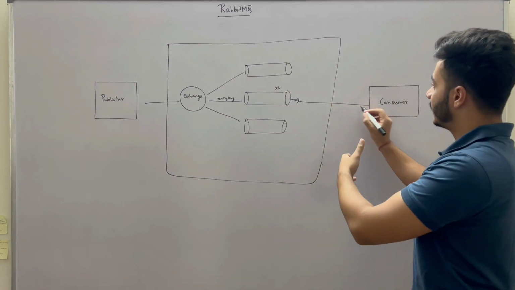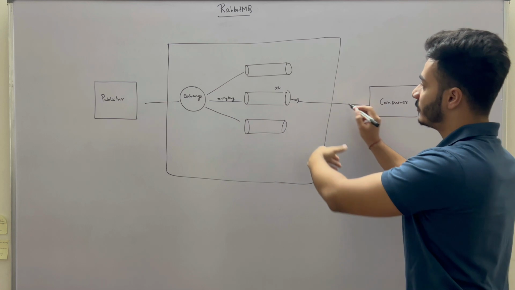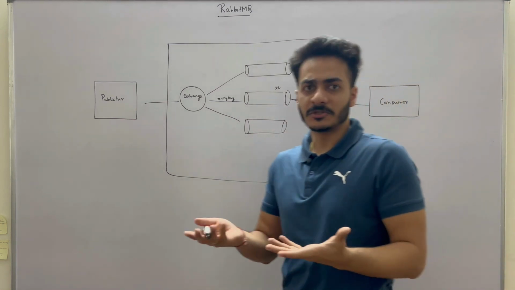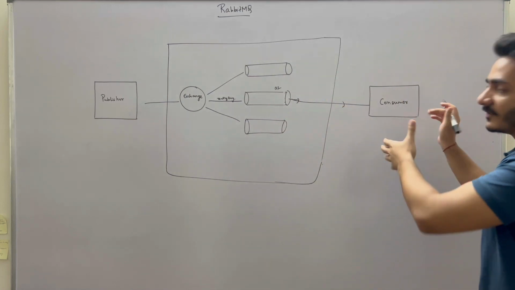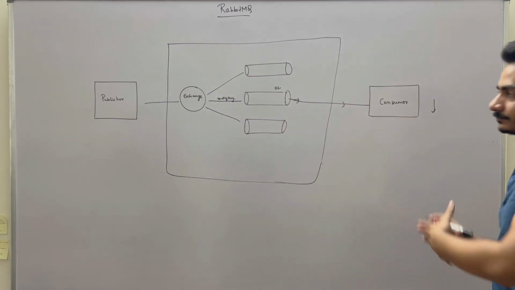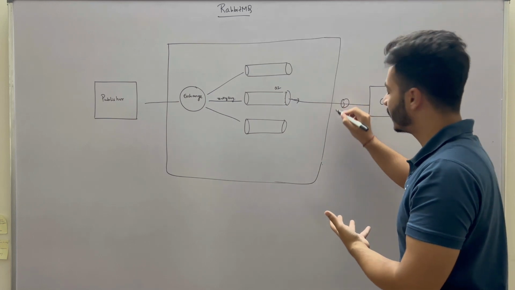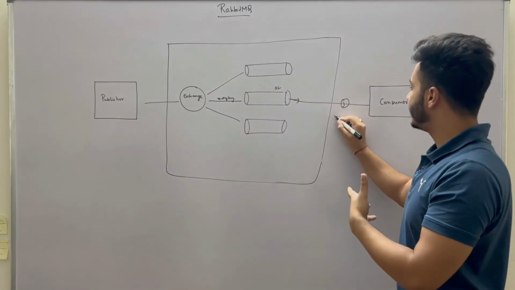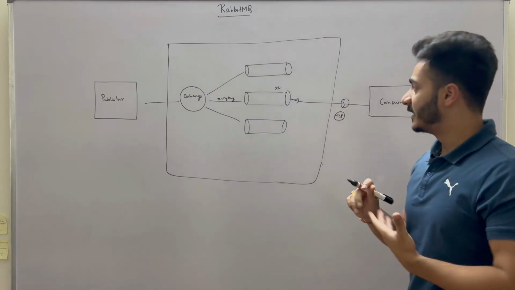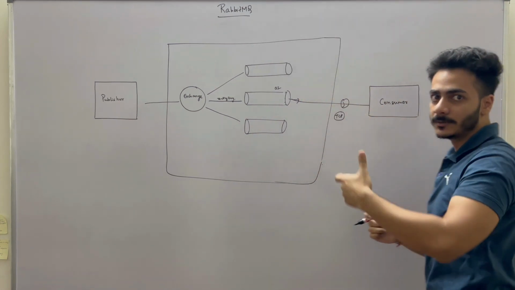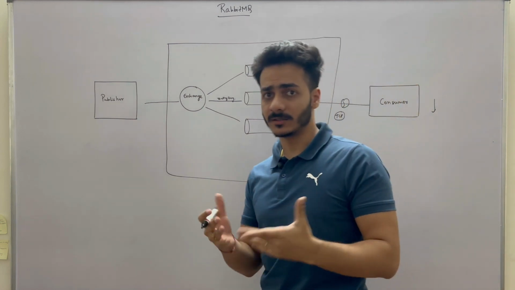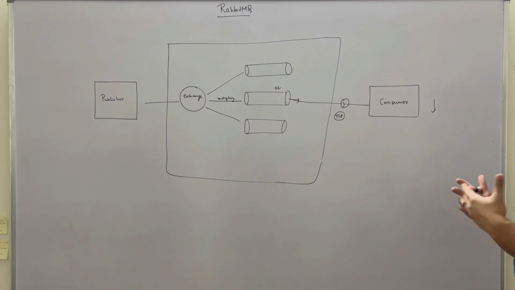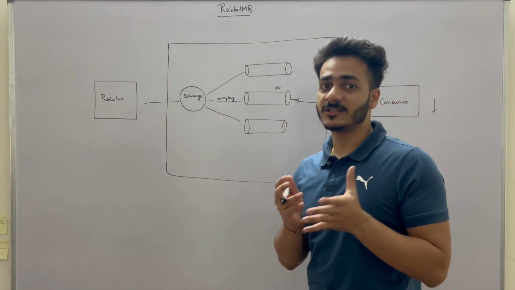Now it's possible that this message has been pushed by this queue, but this consumer server is down right now. It's possible that this consumer server crashes and is down, or it's possible that this packet is lost due to some network issues. Although it will be using a TCP protocol here, it's possible that the TCP connection is broken and we have lost the packet. So how do we handle that case? What we can do is use the mechanism of acknowledgements.